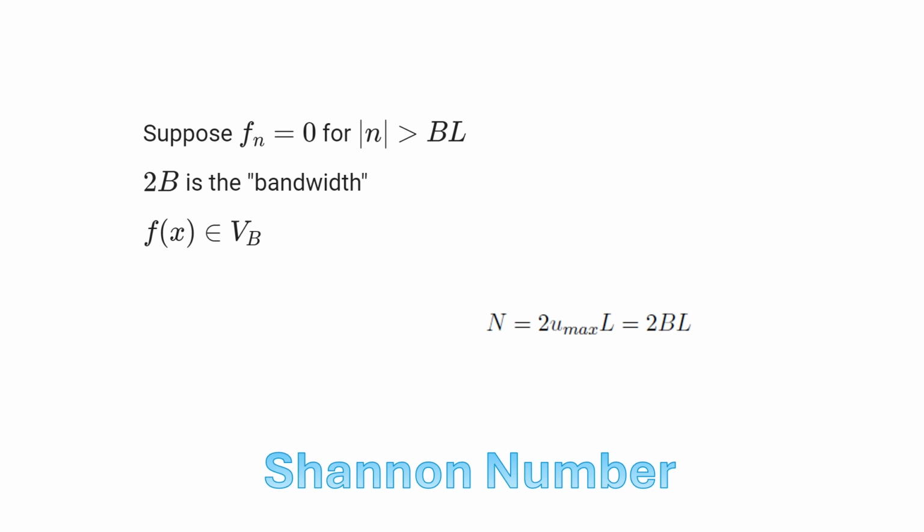And this is also a vector space. This is the space of band limited functions. If we add two band limited functions together, that remains a band limited function. If we multiply a band limited function by a scalar, that remains a band limited function.